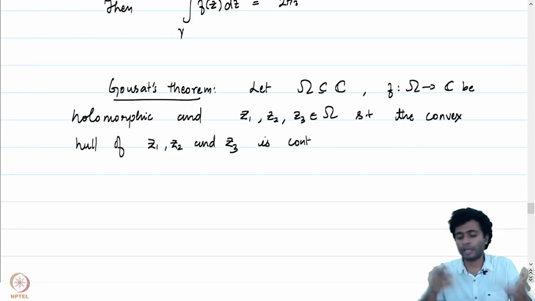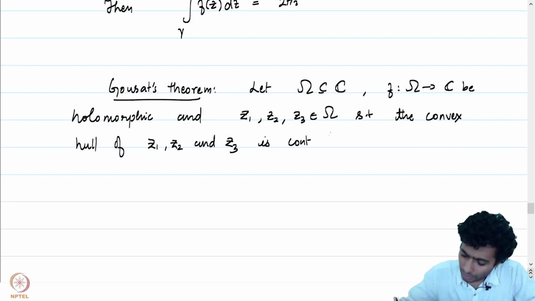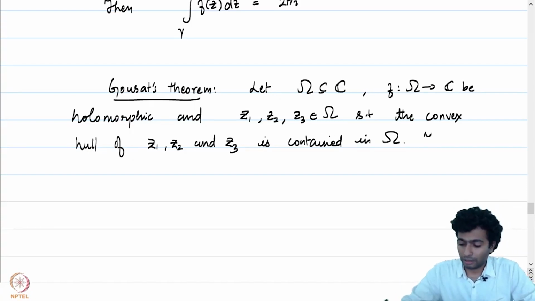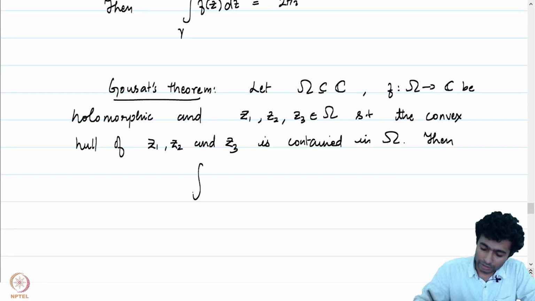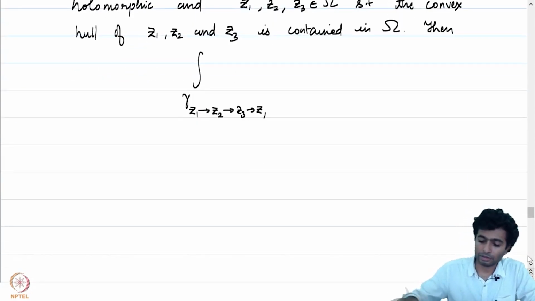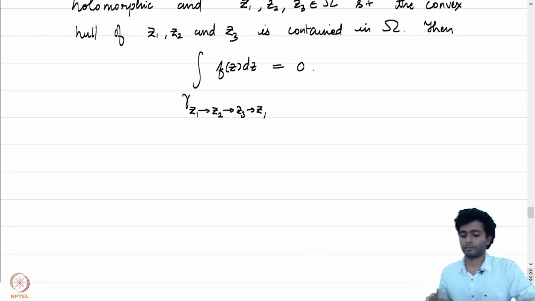That means that a1 z1 plus a2 z2 plus a3 z3 belongs to omega whenever the sum of the ai is less than or equal to 1. Then consider the polygonal path consisting of straight lines joining z1 to z2, z2 to z3 and z3 to z1. If you consider this polygonal path, the integral of f of z dz is equal to 0.